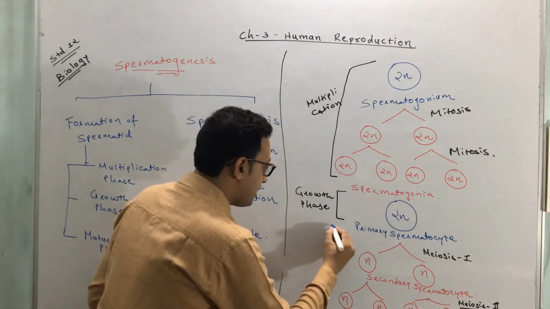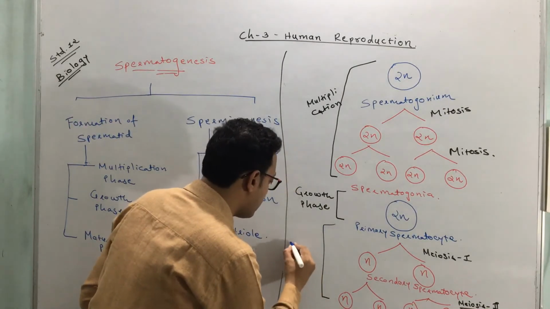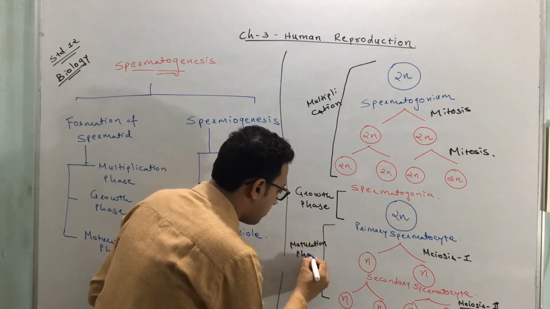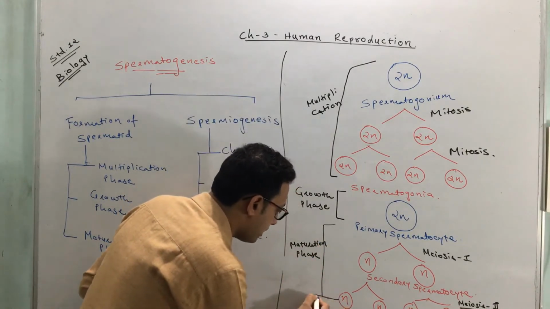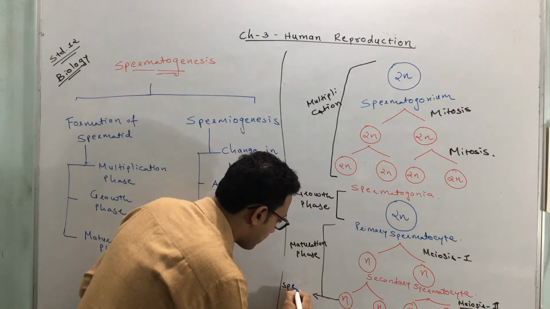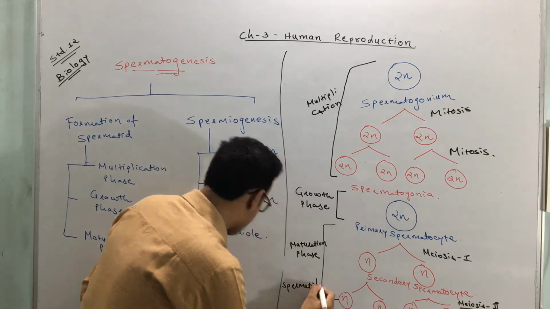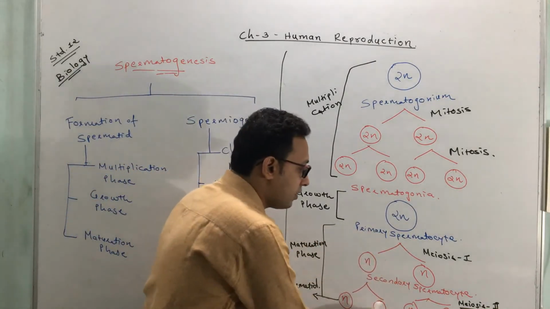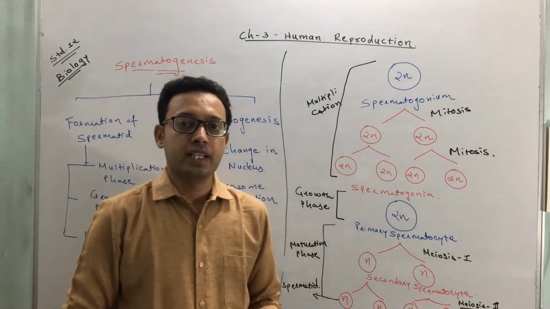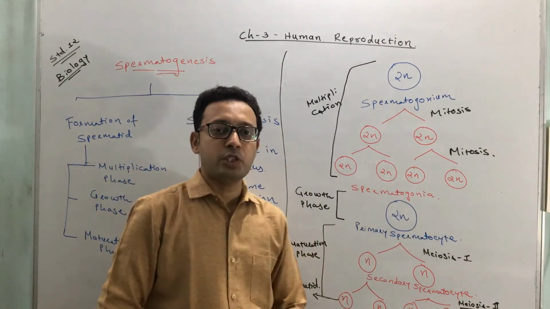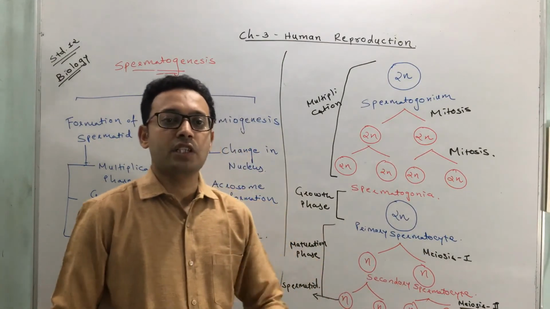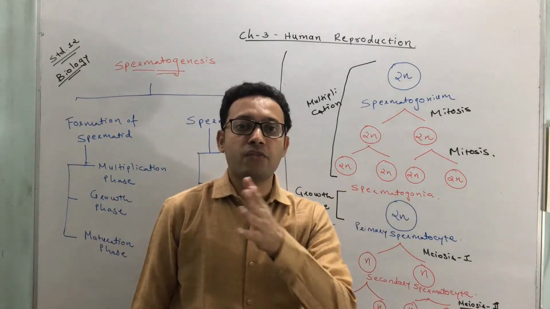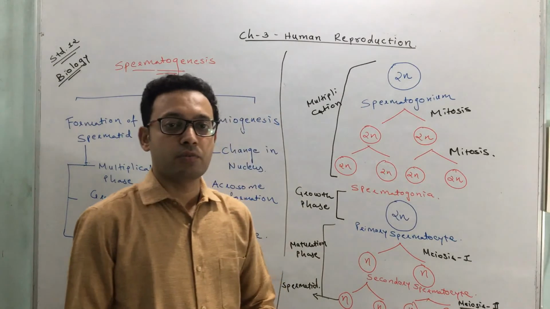We call these cells spermatids, and this phase is called the maturation phase. These cells are considered spermatids. So from one primary spermatocyte, four spermatids are formed. Thus you can calculate: if there are many primary spermatocytes, multiply by 4, and that many spermatids are going to be formed.